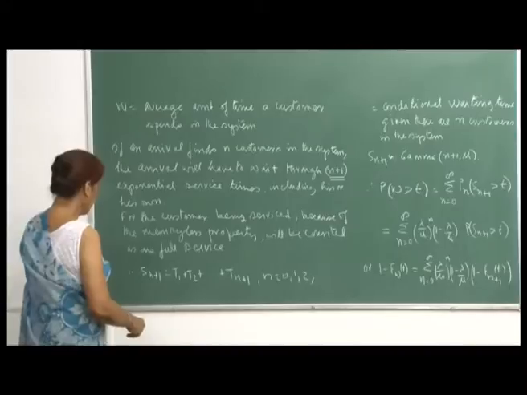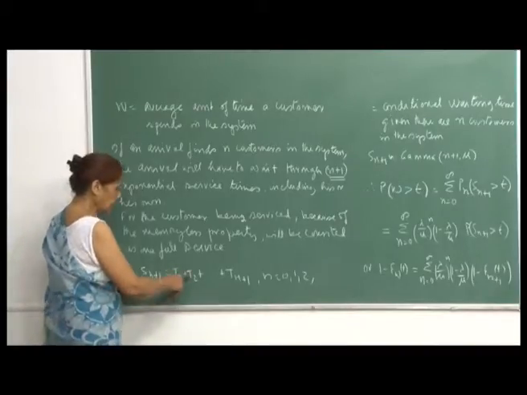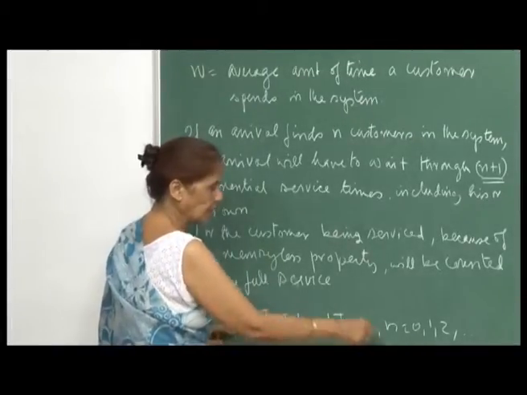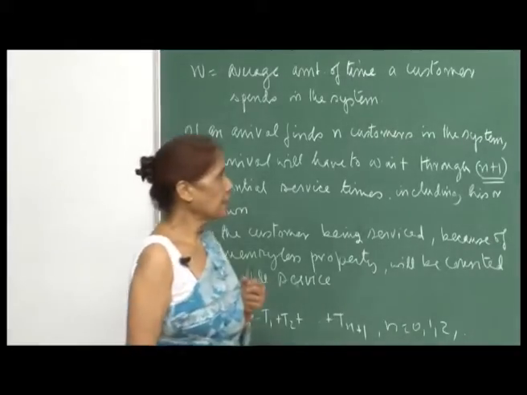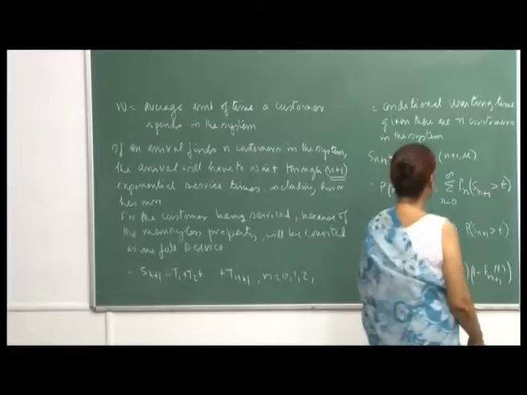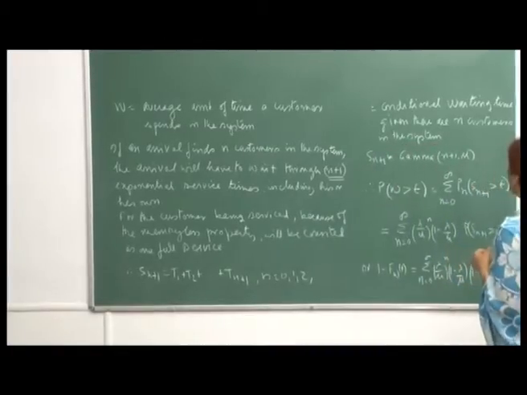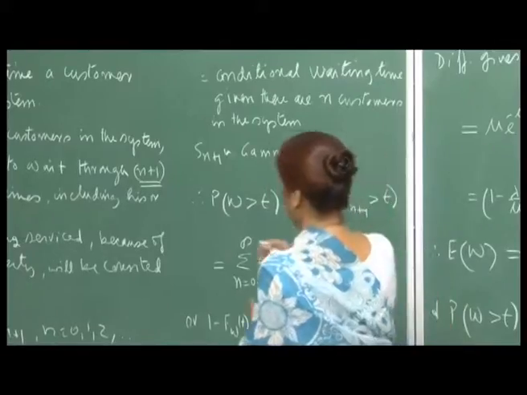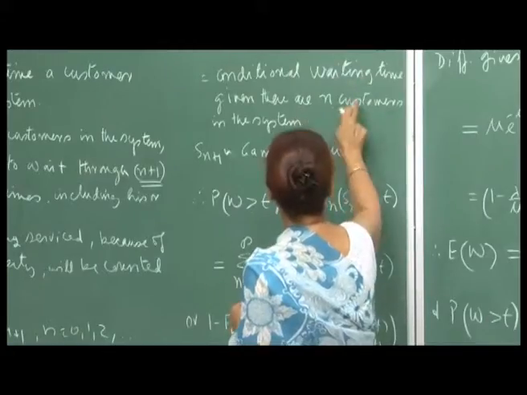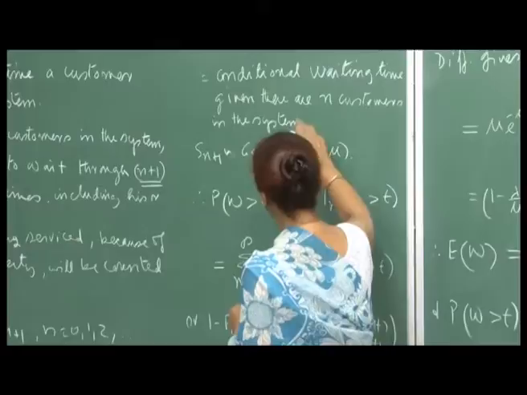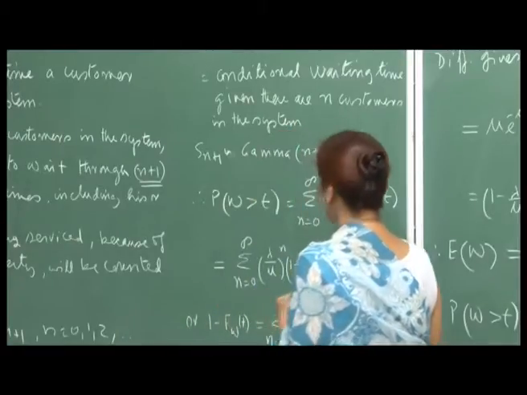Therefore, your S n plus 1 will be T 1 plus T 2 plus up to T n plus 1, with n varying from 0, 1, 2, and so on. This is the conditional waiting time given there are n customers in the system, because n plus 1 services have to be completed.